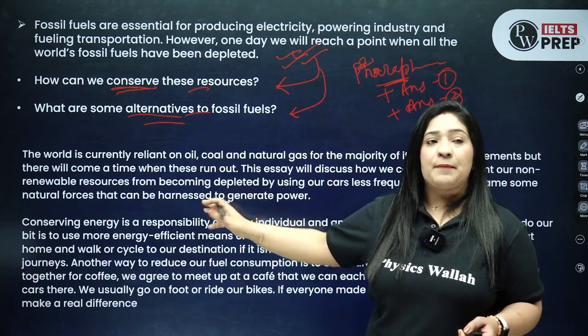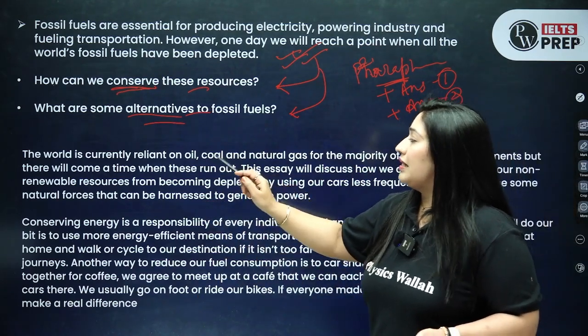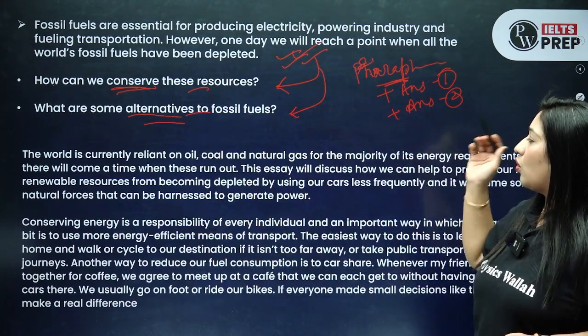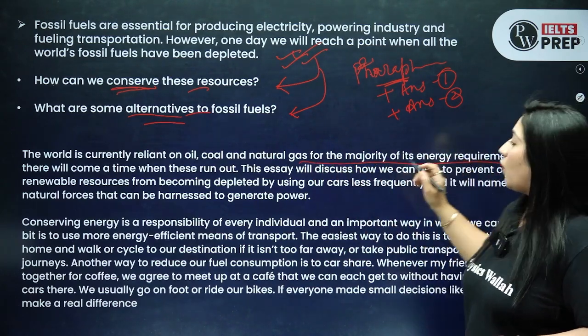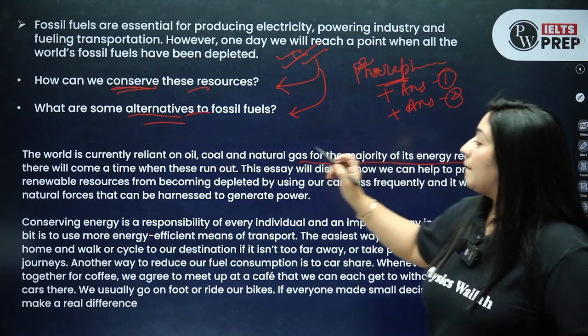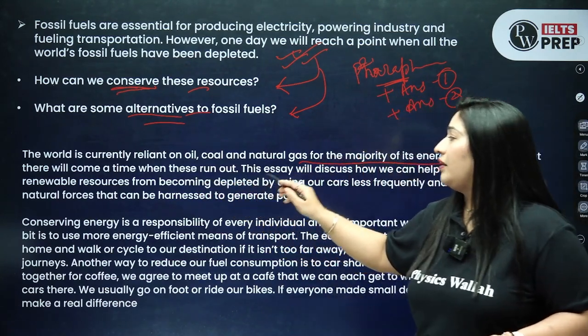So let's take an example here. They are saying the world is currently reliant on oil, coal and natural gases for the majority of its energy requirement, but there will come a time when these run out.